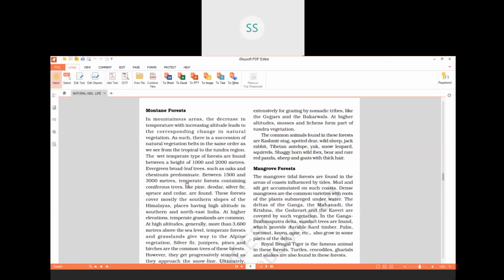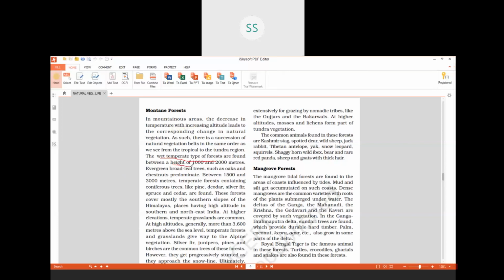We have been given the vegetation from tropical to tundra. Different types of vegetation are there, which start from the foothills of the Himalayas to the highest level of the Himalayas. So we have a varied range of vegetation from tropical to tundra vegetation. So we start with the different types of vegetation over the Himalayas. So what are they? We have to start with wet temperate vegetation, which we find